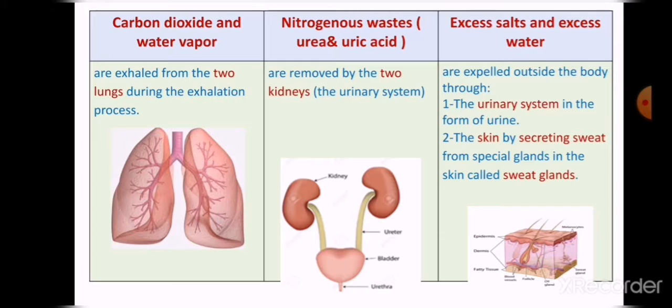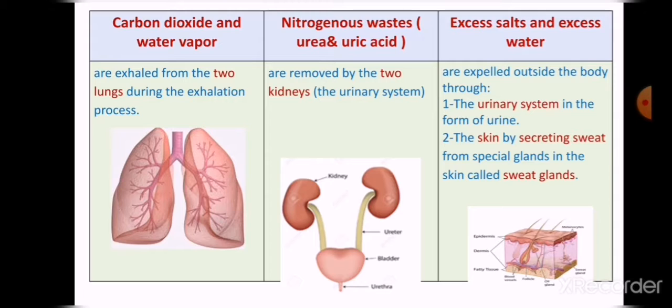Excess salt and excess water are expelled outside the body through two organs: through the urinary system in the form of urine, and through your skin, by secreting sweat from the special glands inside your skin called sweat glands.